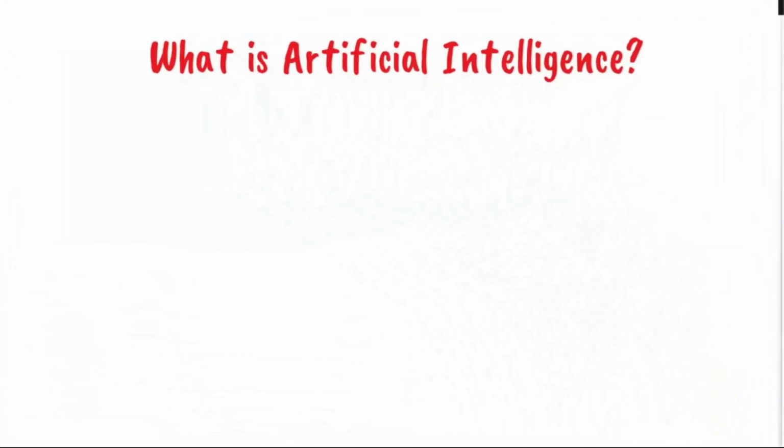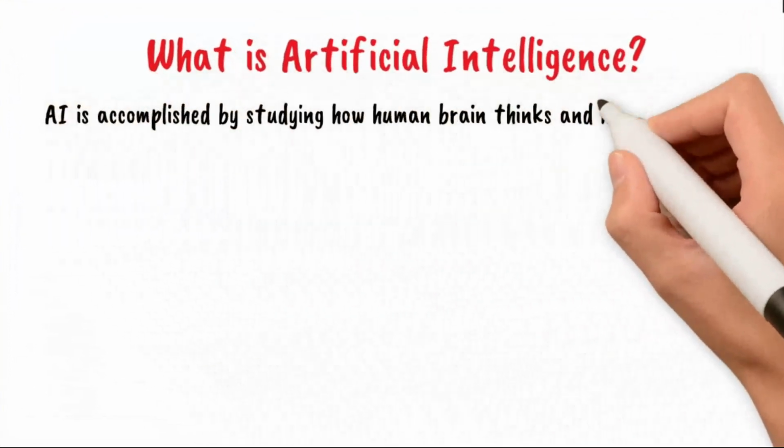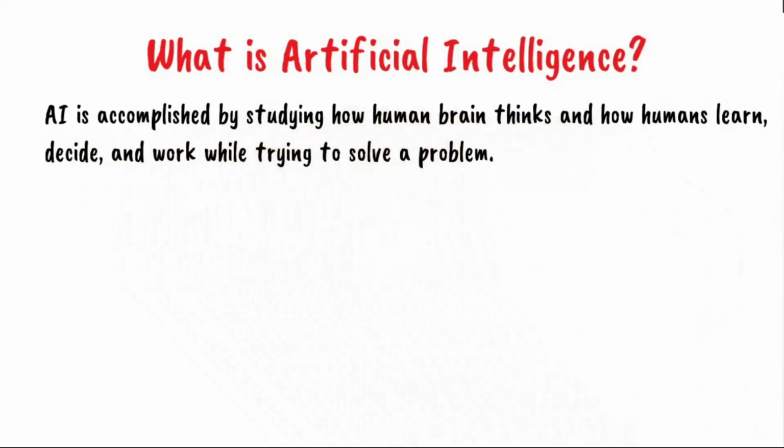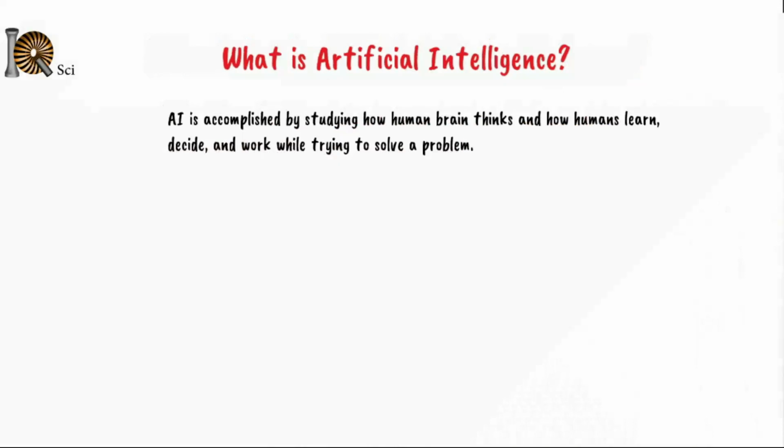Artificial intelligence is accomplished by studying how the human brain thinks and how humans learn, decide, and work while trying to solve a problem. It is a way of making a computer-controlled robot, or software, think intelligently, in a similar manner to how intelligent humans think.